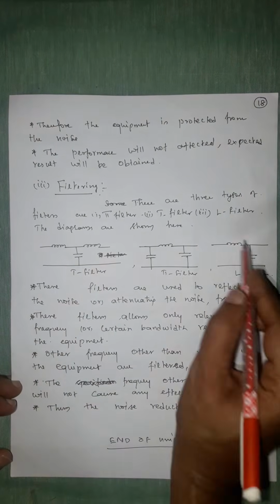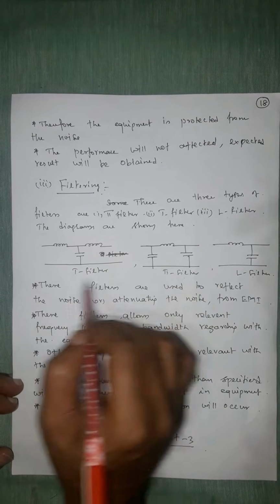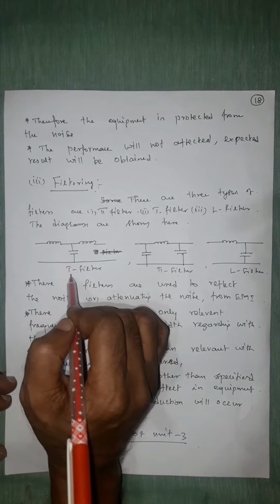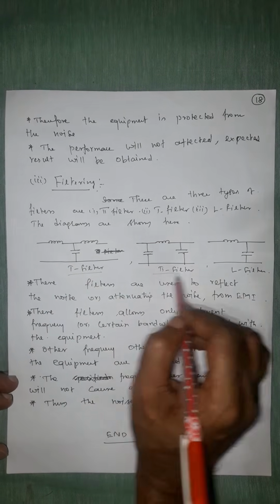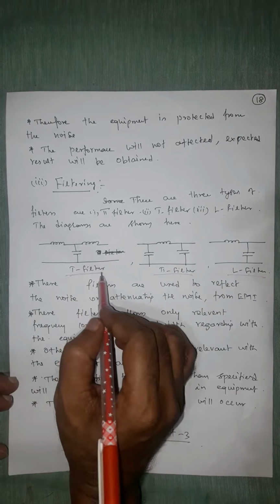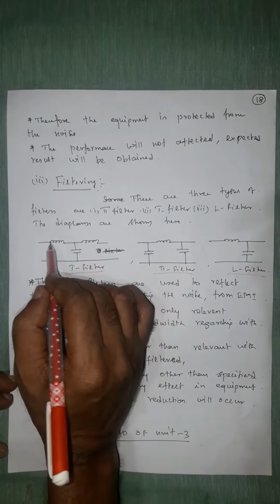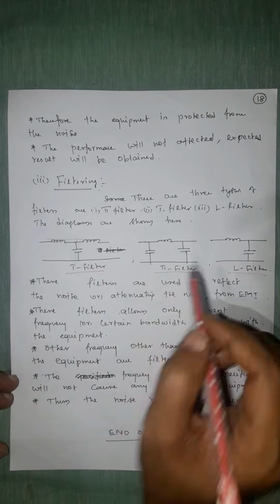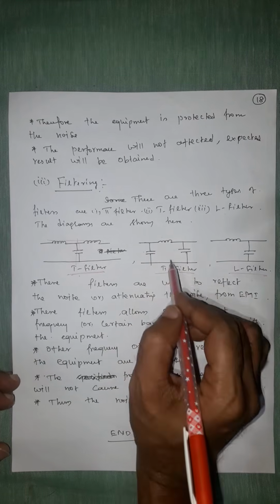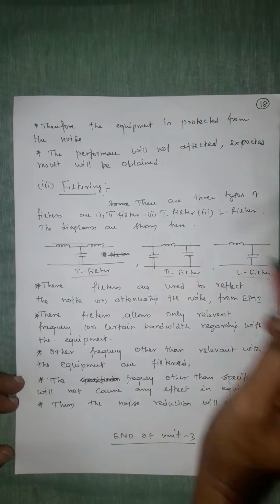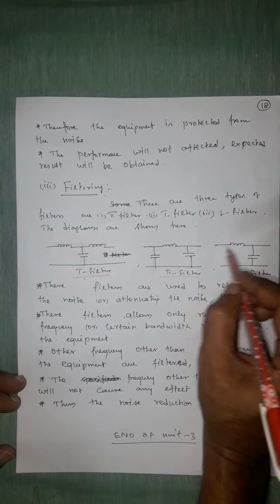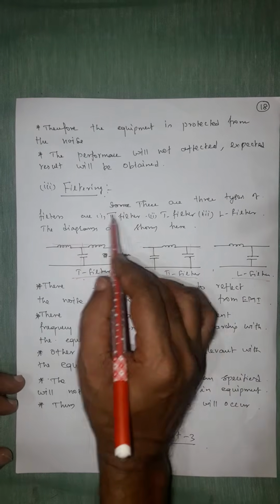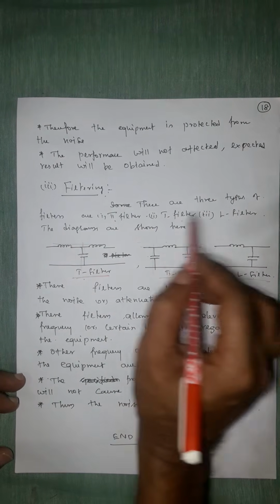So here are three types of filter based upon the configuration. This is a T filter. This is a pi filter. This is an L filter. Why is it a T filter? A capacitor and two inductors form a T-like structure. Pi filter means the capacitor and the inductor form the letter pi. This one is L in shape. So there are three: pi filter, L filter, T filter.